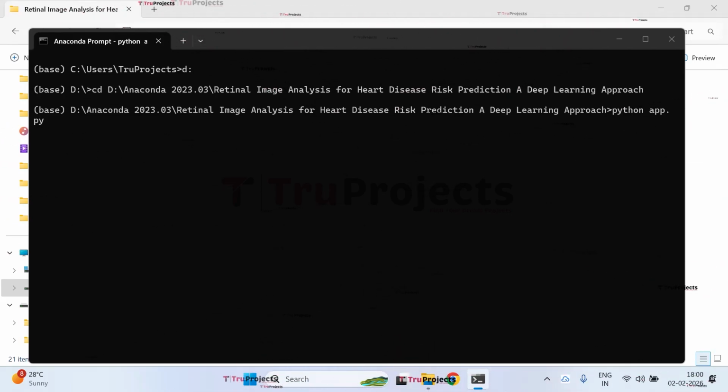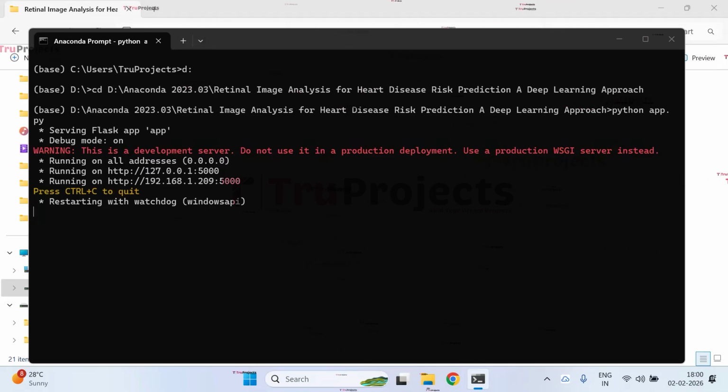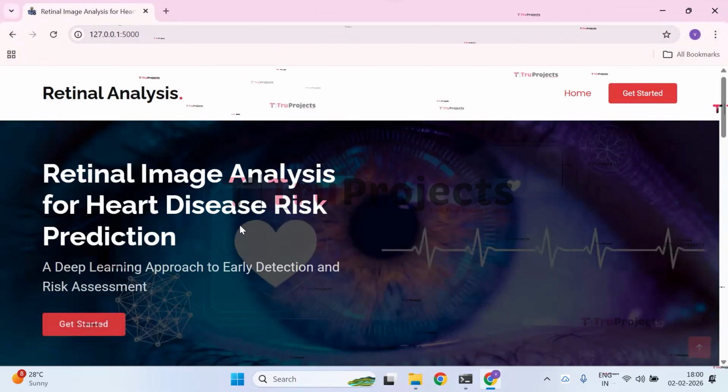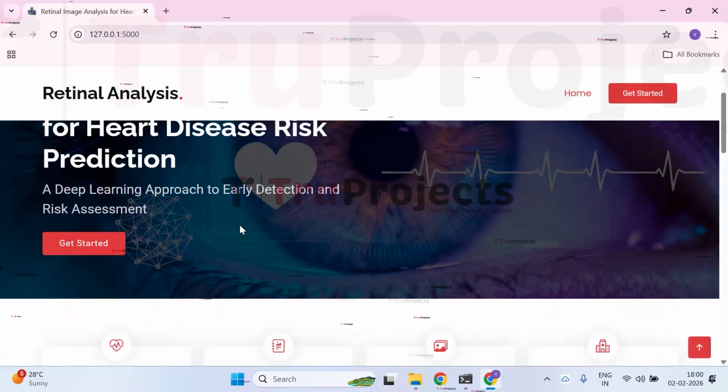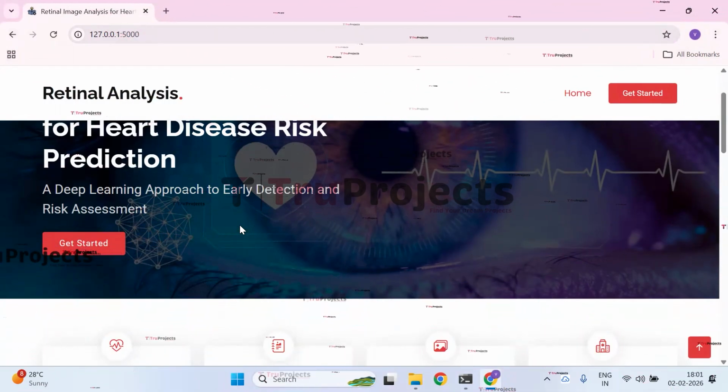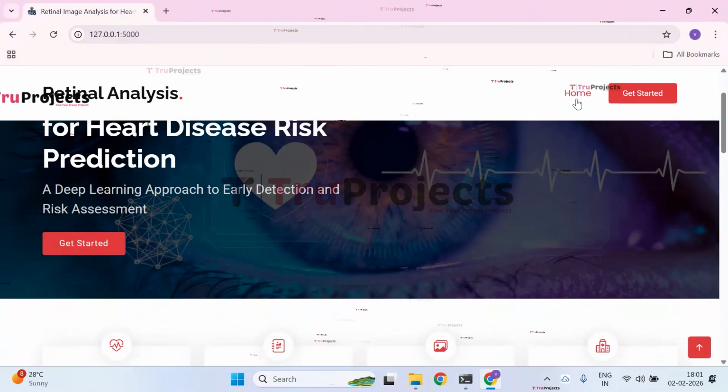After running the app.py file, the Flask framework will host the application locally at the default address with the port number 5000. Copy the local link provided by the framework and paste it in any web browser. I prefer Chrome. So the home page of the project should now be displayed in Chrome. This is a front end built using the Flask framework. In this page, we have home button and get started button.